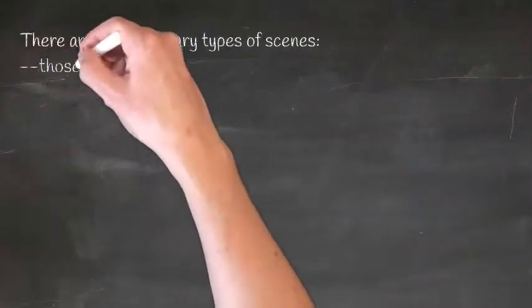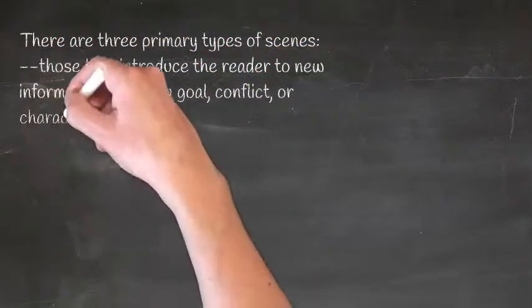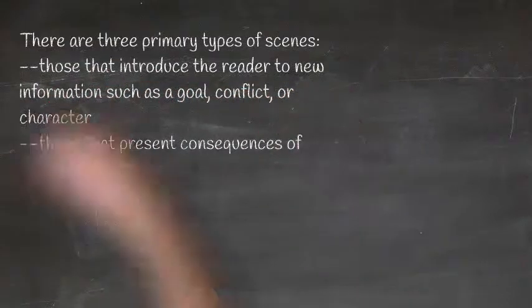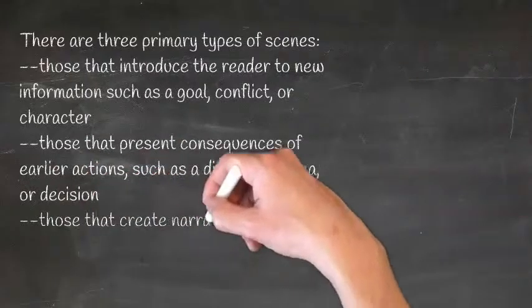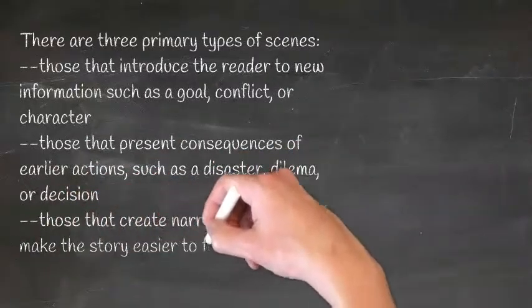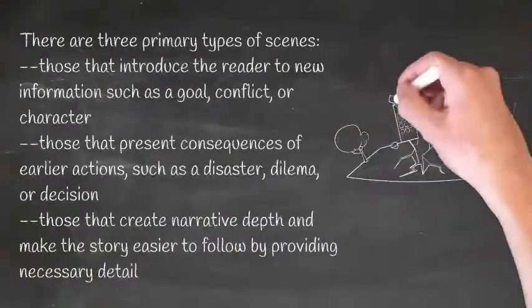There are three primary types of scenes: those that introduce the reader to new information, such as a goal, conflict, or character; those that present consequences of earlier actions, such as a disaster, dilemma, or decision; those that create narrative depth and make the story easier to follow by providing necessary detail.